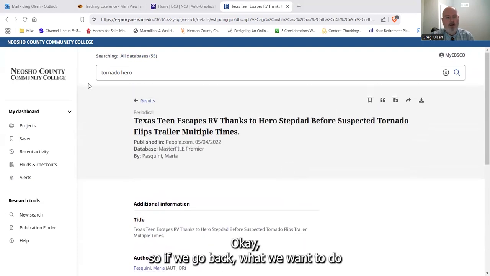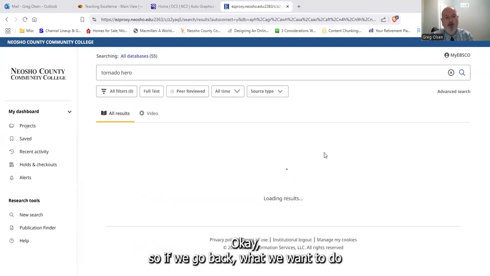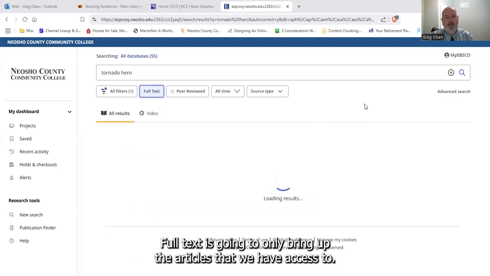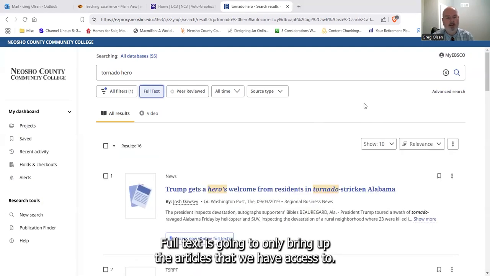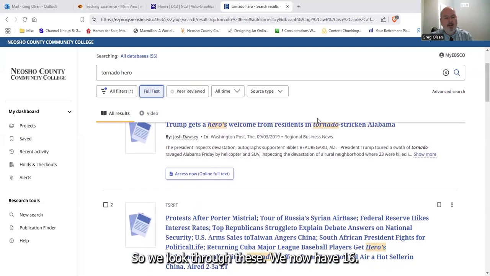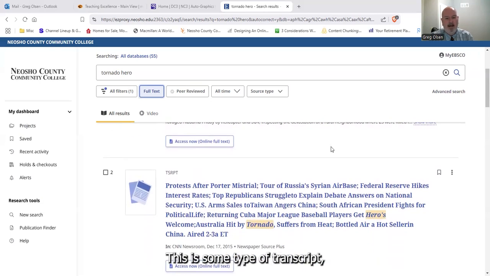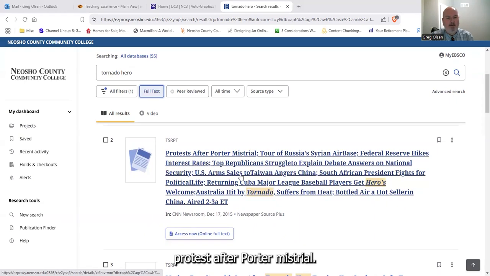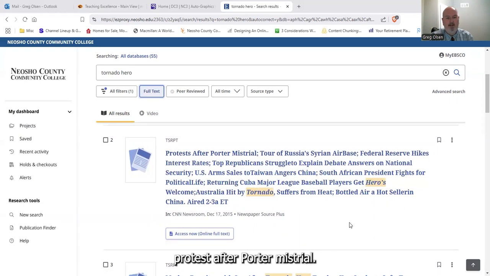Okay, so if we go back, what we want to do is adjust this with full text. Full text is going to only bring up the articles that we have access to. So we look through these. We now have 16. This is some type of transcript, protest after Porter mistrial.